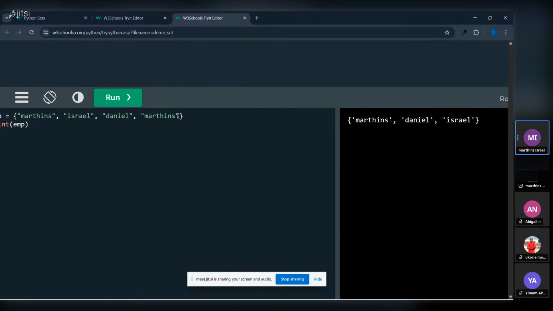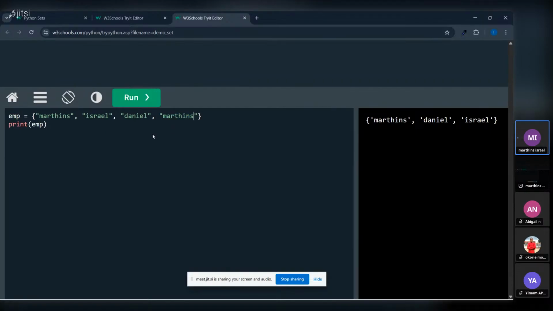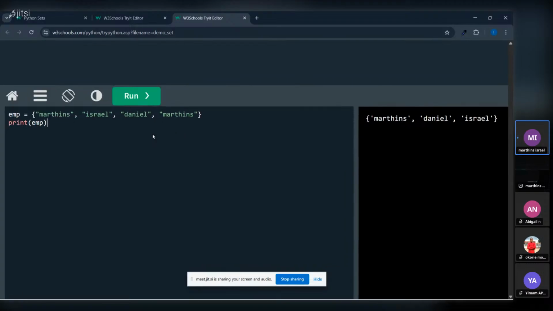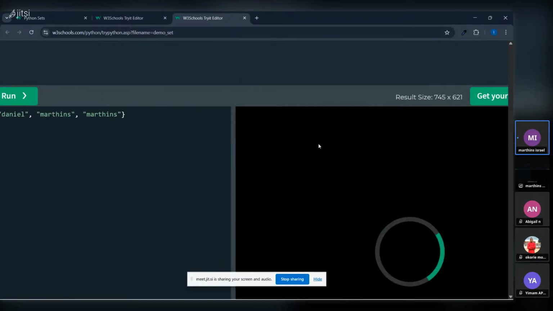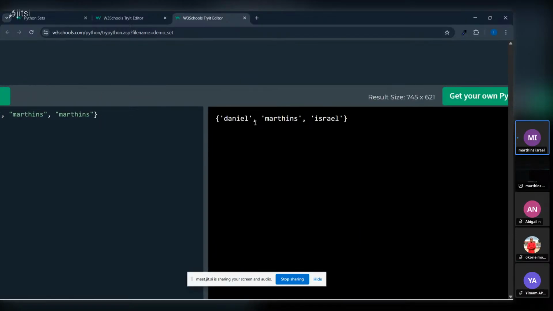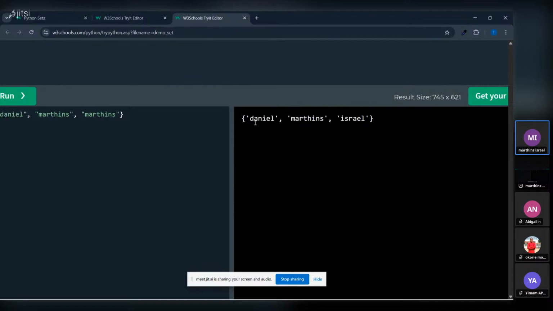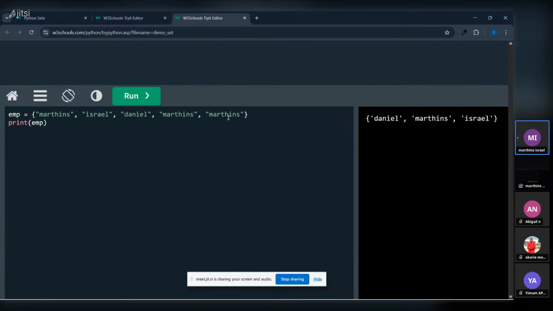That's why I said I used to run from sets. It's just the normal thing, but don't run from sets. So it skips this Martins employee. Let me add another Martins again, because there might be thousands of Martins. If I put another Martins again, those three Martins are gone. One, two, three. These three employees, bam, we don't even know them at all. So sets cannot accept duplicate values. These are the values, the employees there.